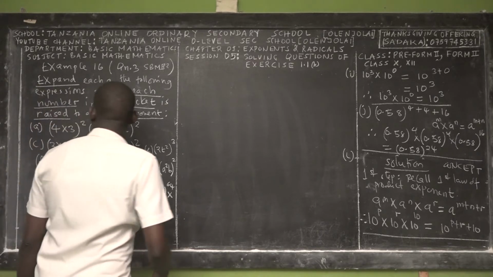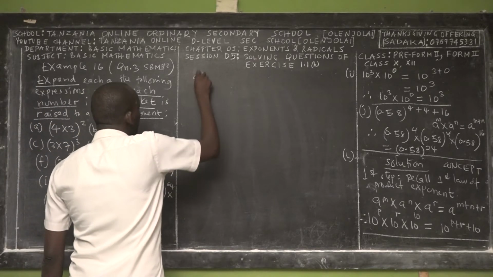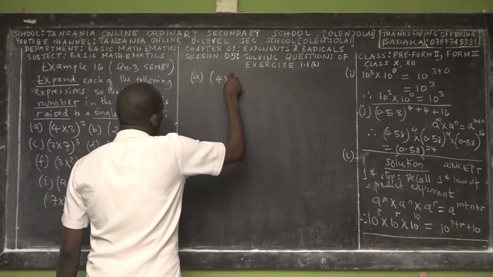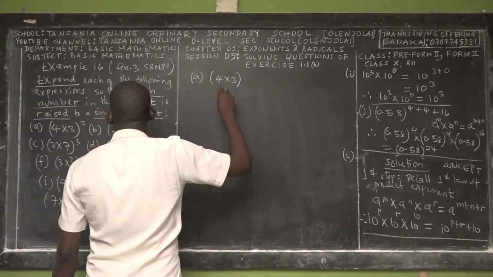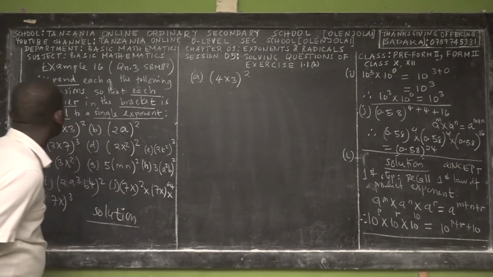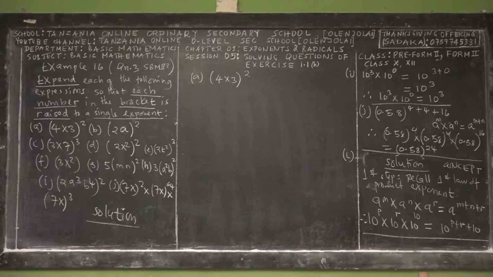So we say solution. Let us begin with Roman A. So here in the bracket we have 4 times 3, all power 2. Expand each of the following expressions so that each number in the bracket is raised to a single exponent.